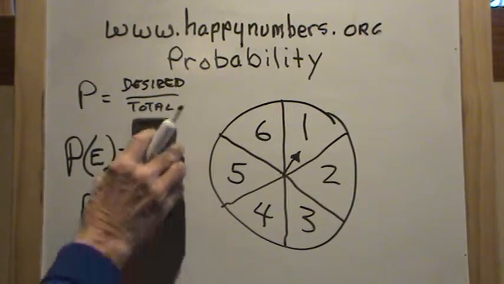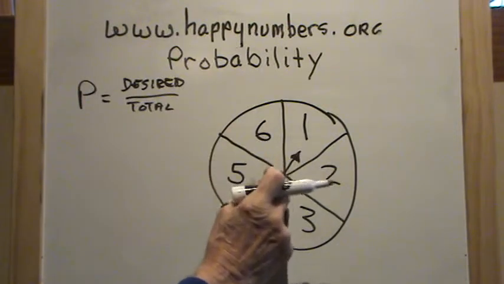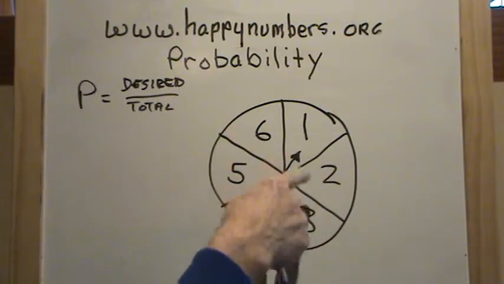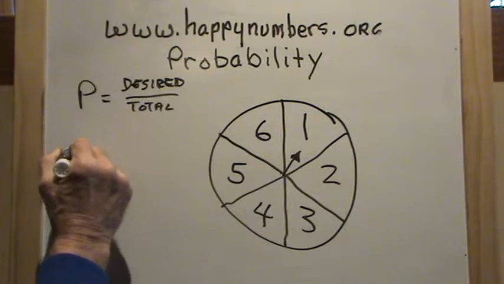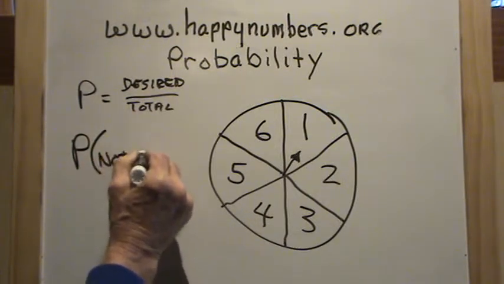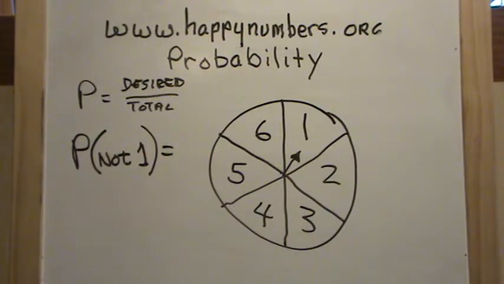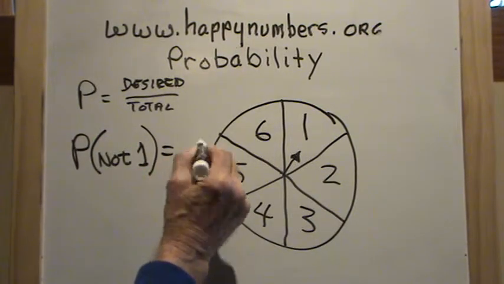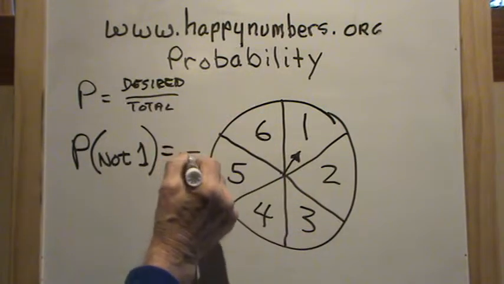Good. Let's consider this. What is the probability of spinning this arrow one time and having it not land on 1? Not land on 1. So this is written this way: the probability of not 1. Okay, now our total outcomes are exactly the same. It's still 6: 1, 2, 3, 4, 5, 6.